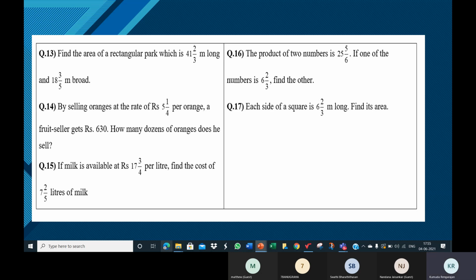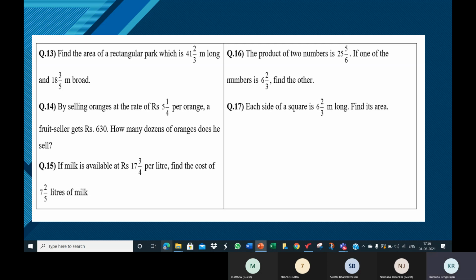Now, supposing I get 24 oranges as the answer. So 24 oranges is 2 dozens. How did I get 2? 24 divided by 12. 24 divided by 12 is 2. So however many oranges you get, you must divide that by 12 to convert it to dozens.